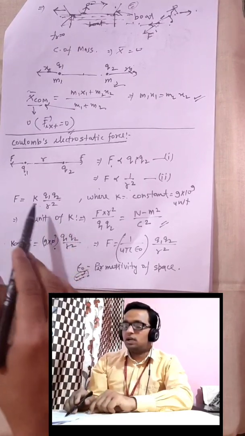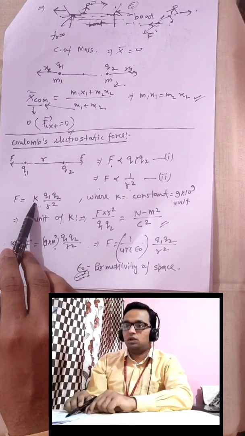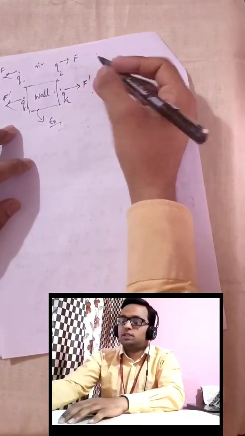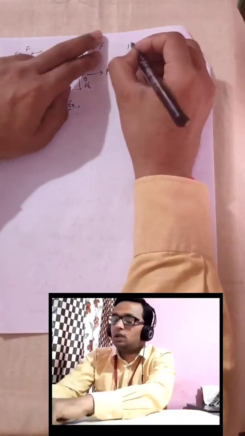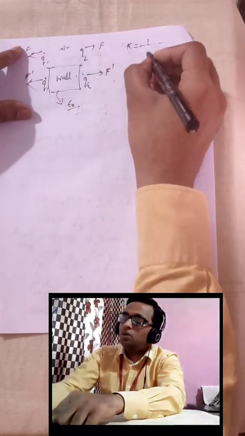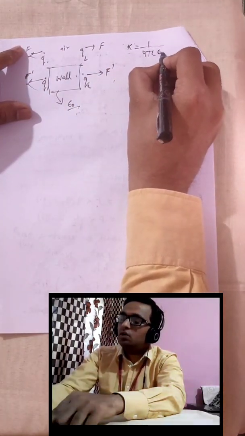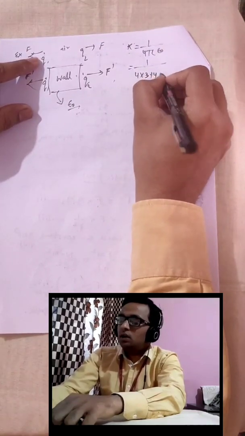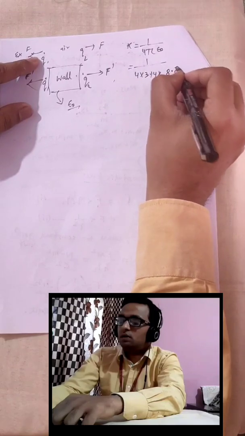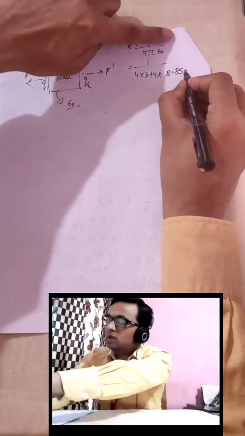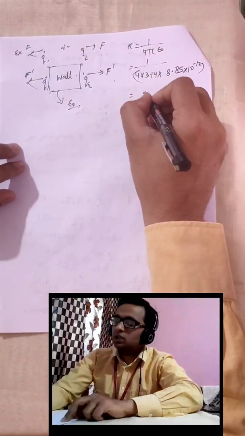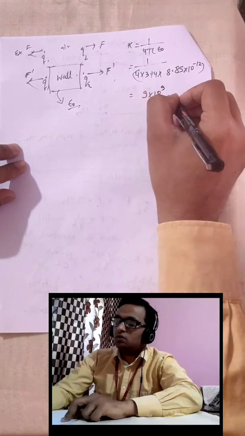For now, you just learn that here we have to put the value of k only, and that is how much? 9 into 10 raised to the power 9. Moreover, you can say that k equals 1 upon 4 pi epsilon naught. You know the value of pi very well, and the value of epsilon naught is 8.85 into 10 raised to the power minus 12. If you solve this expression, then this value comes out.